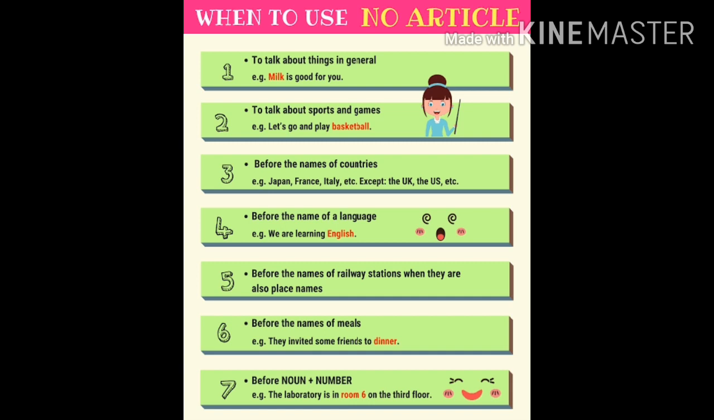While talking about general things, sports and games, names of countries, names of a language, the names of railway stations when they are also place names, the names of meals and nouns with numbers. In these places we will not use articles. Discussing these points, we have covered our topic, articles.